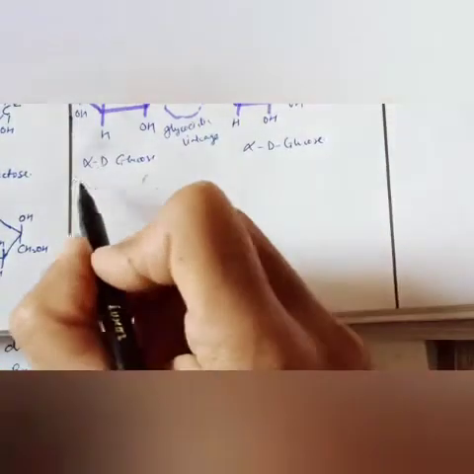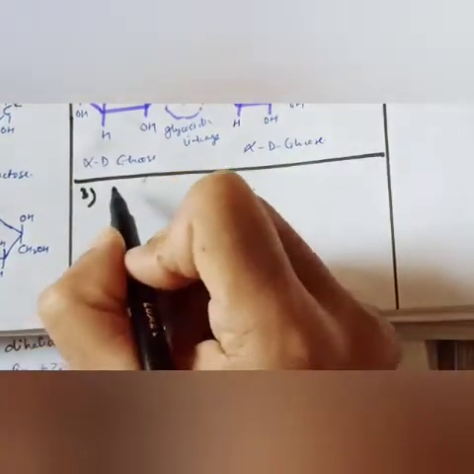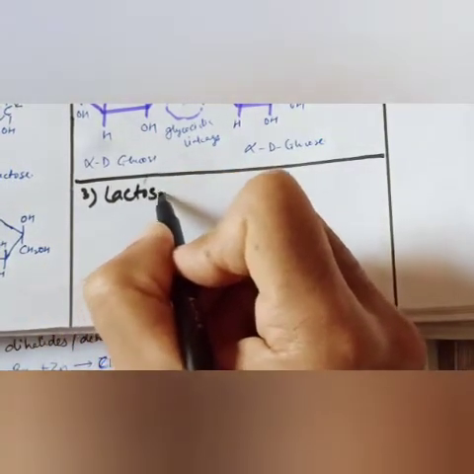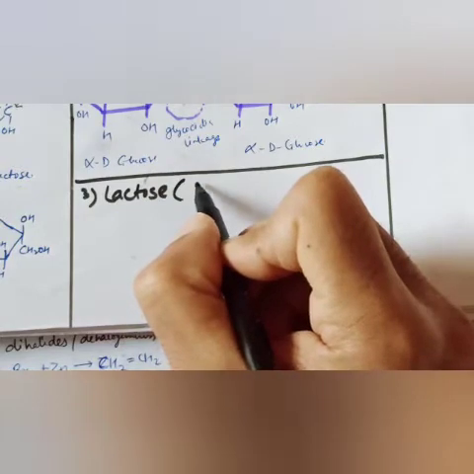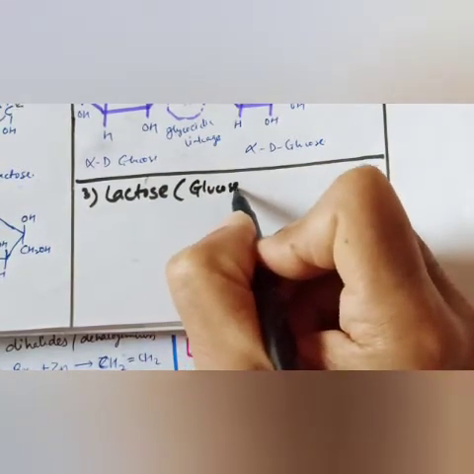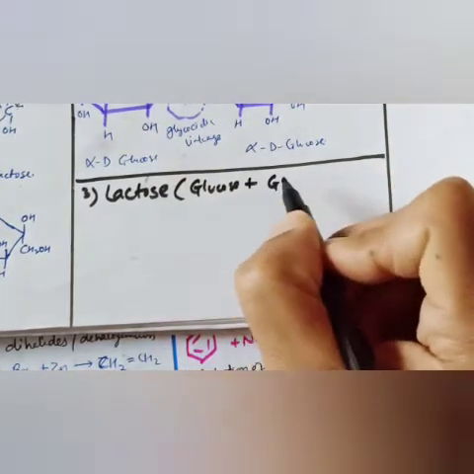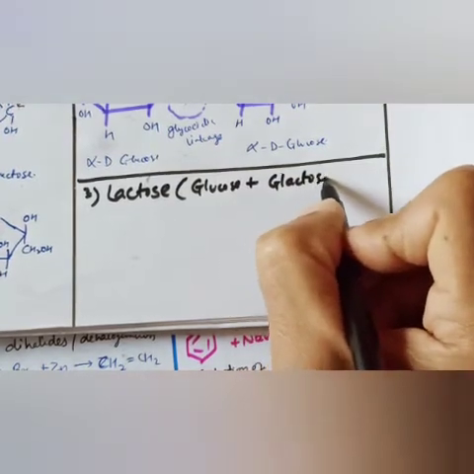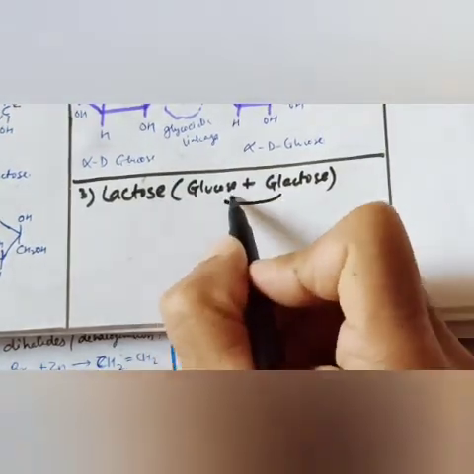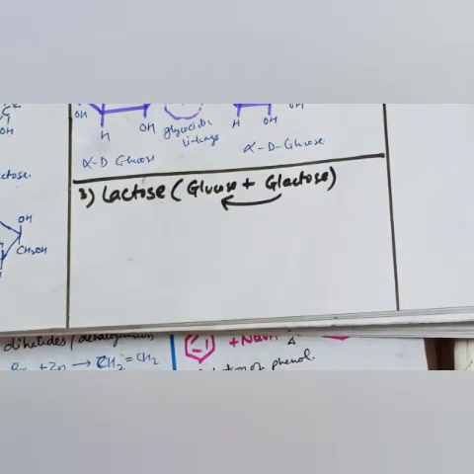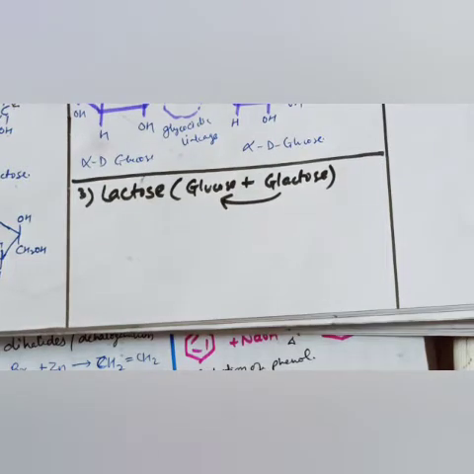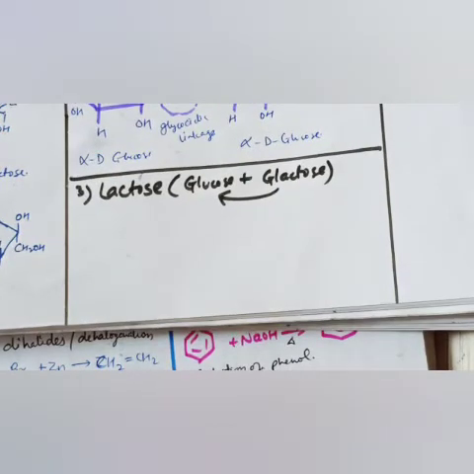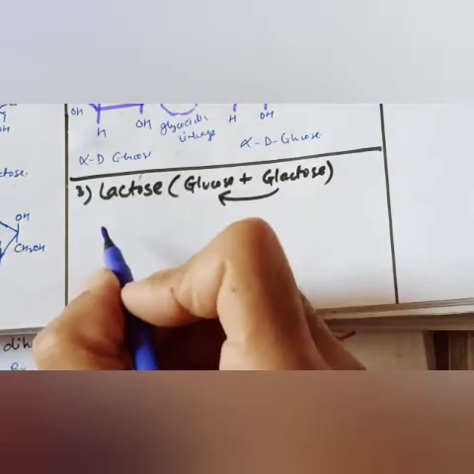Third, my dear students, the third disaccharide is lactose, where glucose plus galactose, a combination of glucose plus galactose, or you can say galactose plus glucose. Here also it is commonly known as milk sugar, and why is it called milk sugar? Because it is found in milk, and it is composed of beta dextrogalactose. So what is the difference between glucose and galactose? There is a difference in OH only.